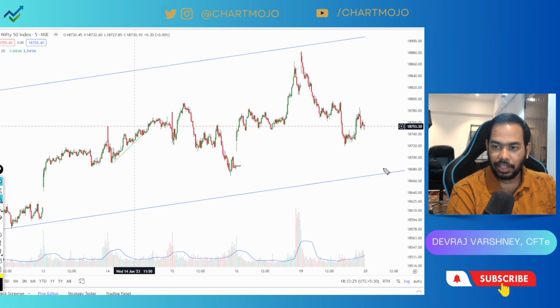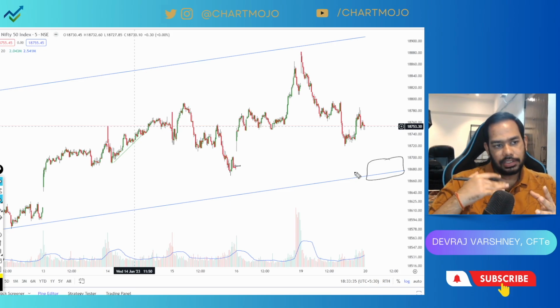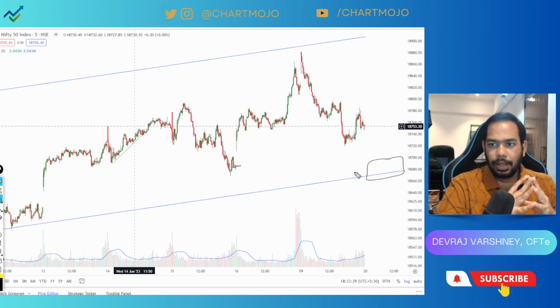In this region somewhere, if the gap is filled, we might assume that Nifty can take a support at the lower rising trend line. So below this level I will think of any shorting.